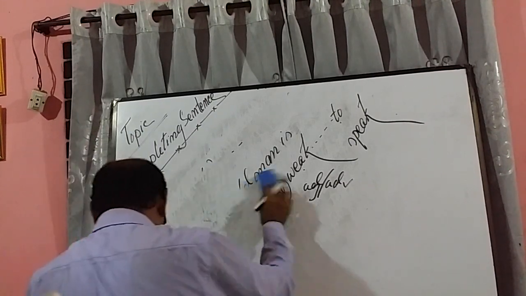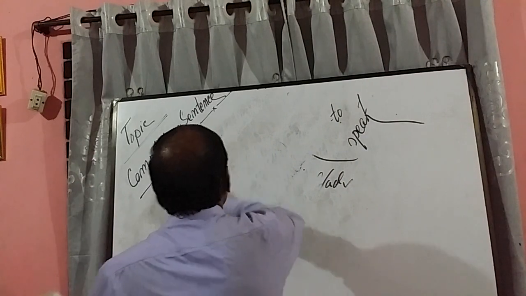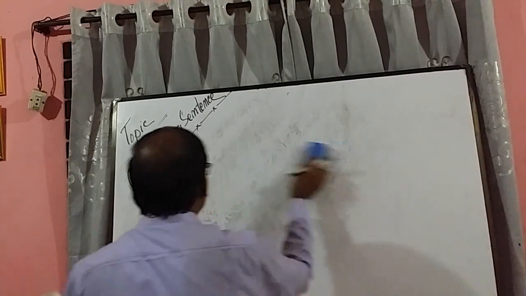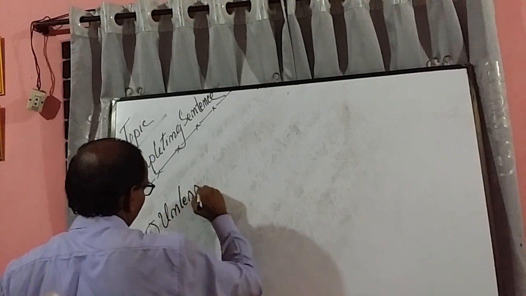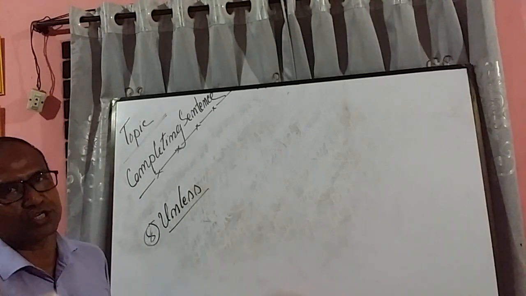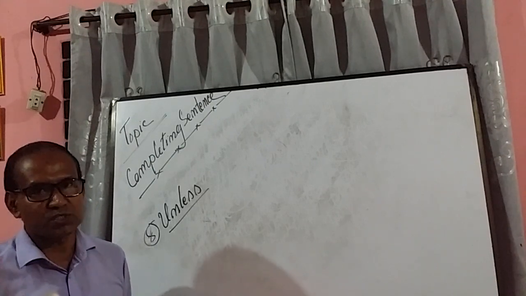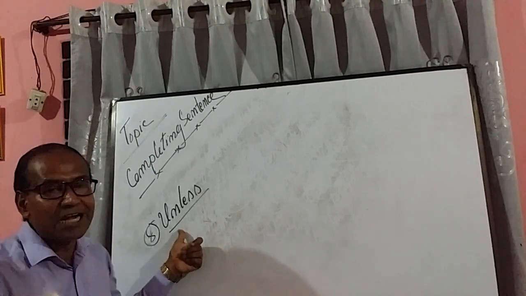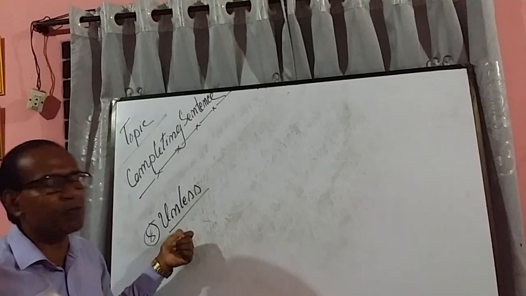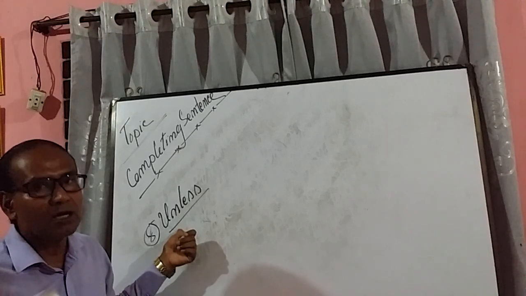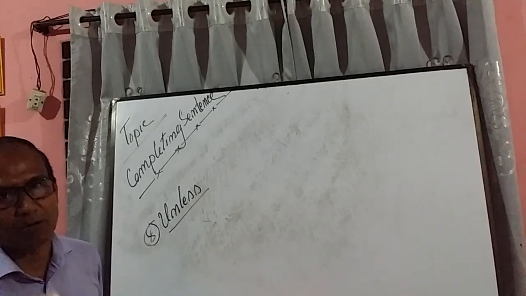Rule 8. Use of unless. Unless itself is a negative word. So in that very case, after unless, definitely you will have a positive sentence, that means an affirmative sentence. And the other sentence may be negative, maybe positive, it doesn't matter. But it always expresses the negative meaning.